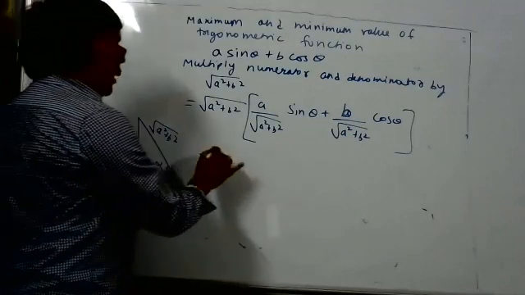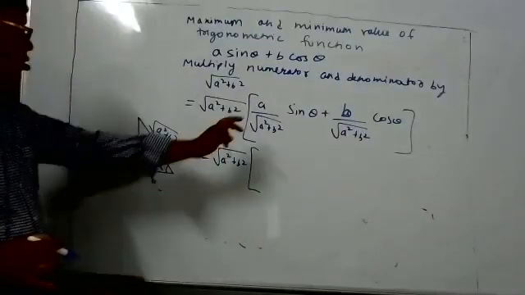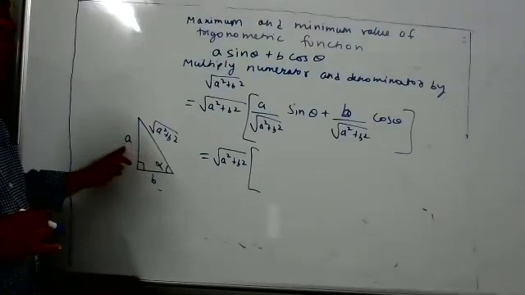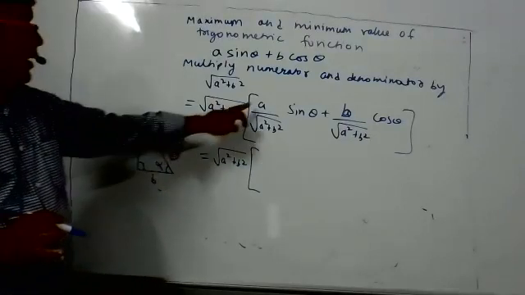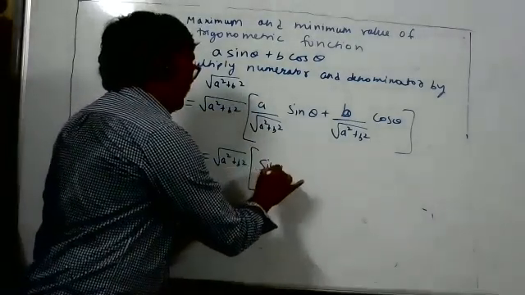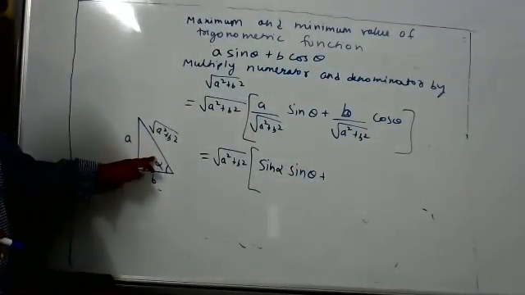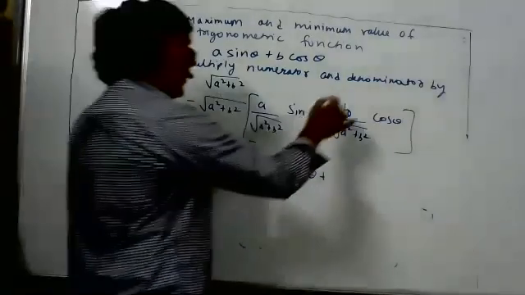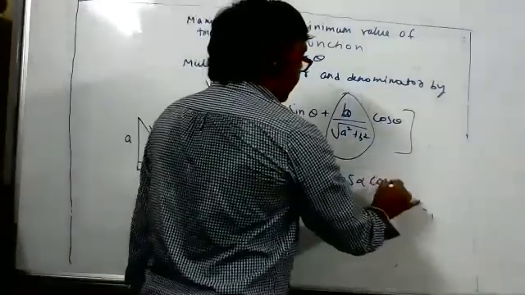Then coming to our working, which ratio do we have? Now in this triangle, if you apply sine alpha, what is the value of sine alpha? Opposite by hypotenuse, that is A by square root A square plus B square. This means in the place of A by square root A square plus B square, we can write sine alpha. Then sine theta. In the right angle triangle, apply cos alpha. Cos alpha is adjacent by hypotenuse, B by square root A square plus B square. So in the place of B by square root A square plus B square, we can write cos alpha. Till here anybody has doubt?